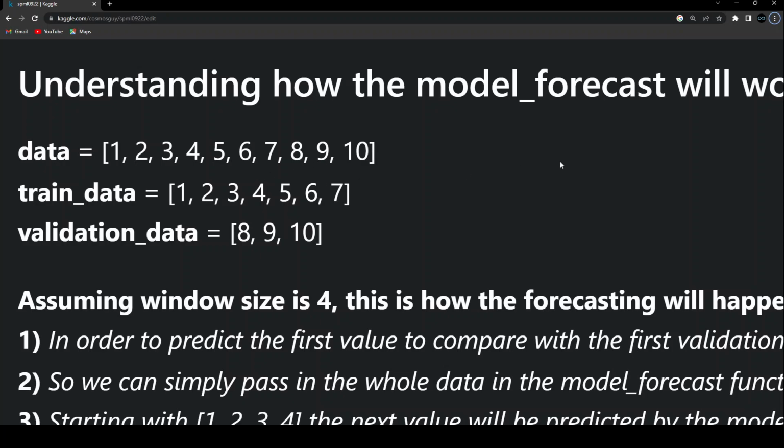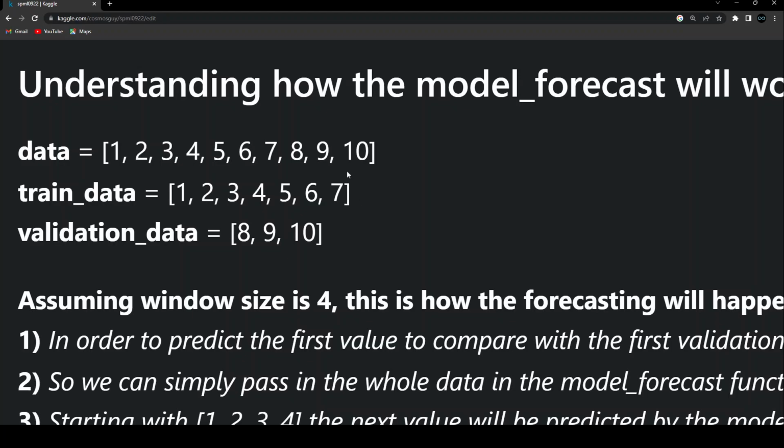And now what are the values that I'll be using in order to compare it with this validation data set? I'll be taking only the values which is with respect to the validation data. So for that, I'll be skipping the last value. And then after skipping that last value, whatever is the length of my validation data, I'm just going to take that part out of that whole RNN forecaster.